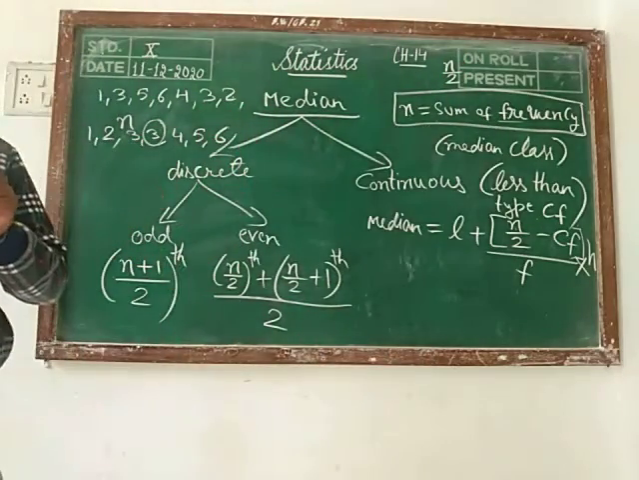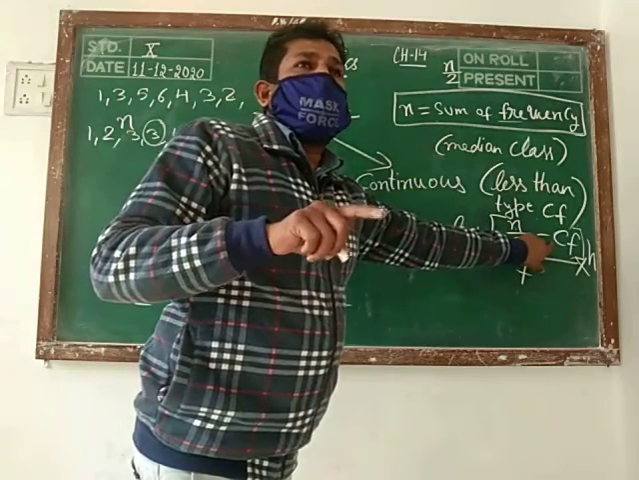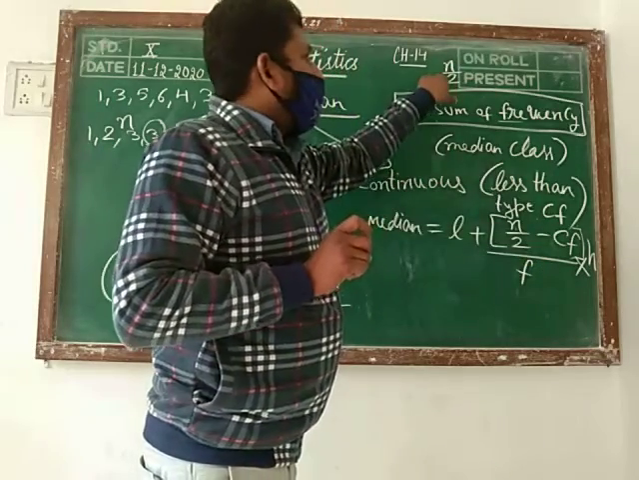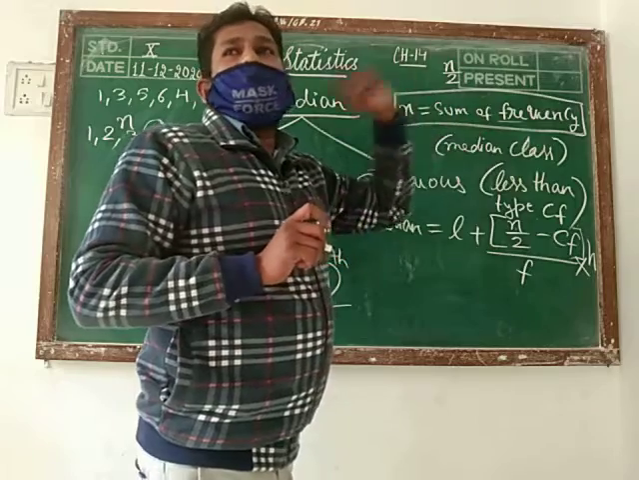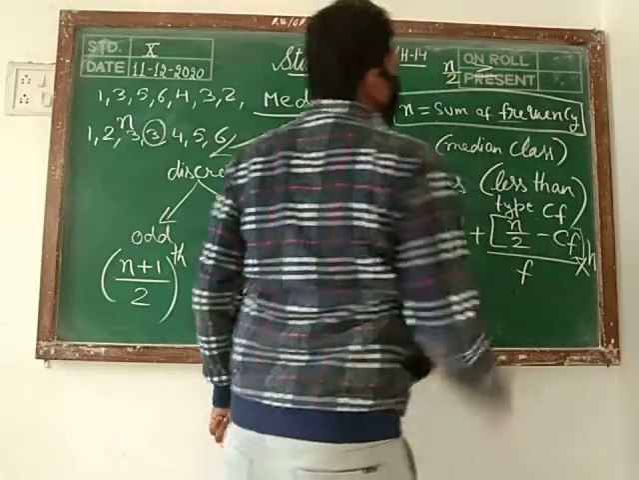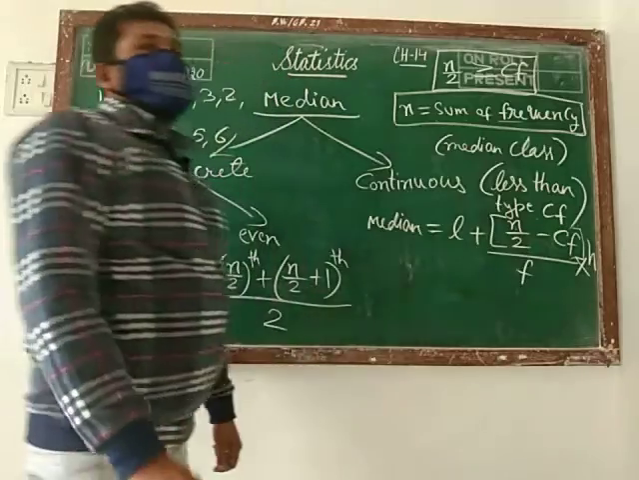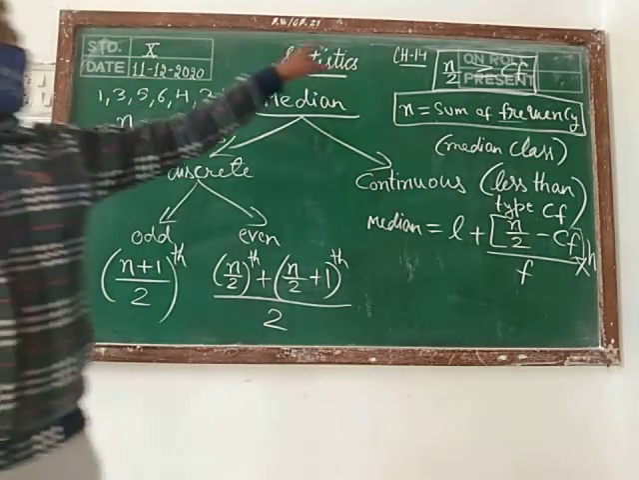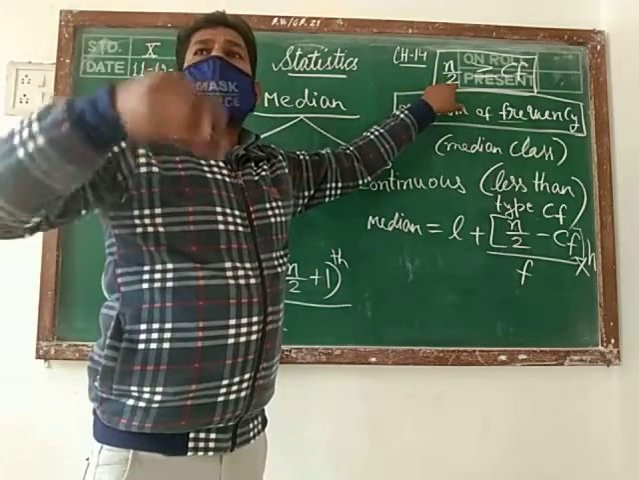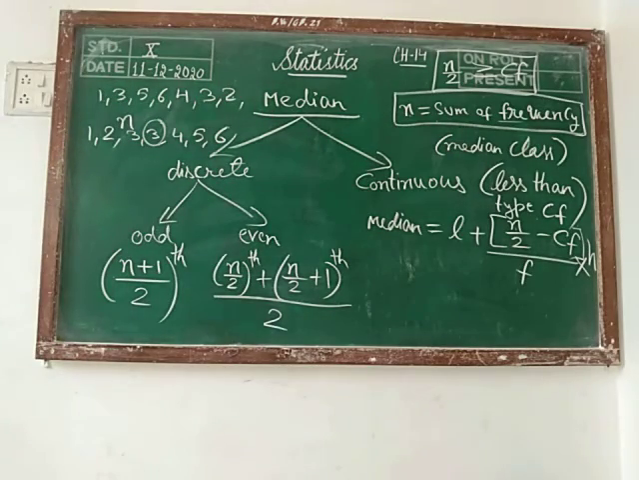And then we have to make a cumulative frequency table. And in the cumulative frequency table, you have to observe which cumulative frequency is equal to n by 2 or greater than n by 2. Equal or greater. This you have to check. Then that class is the median class if you are getting the cumulative frequency which is equal to n by 2 or greater than n by 2. Note down all these points. Then we are going to solve the questions.